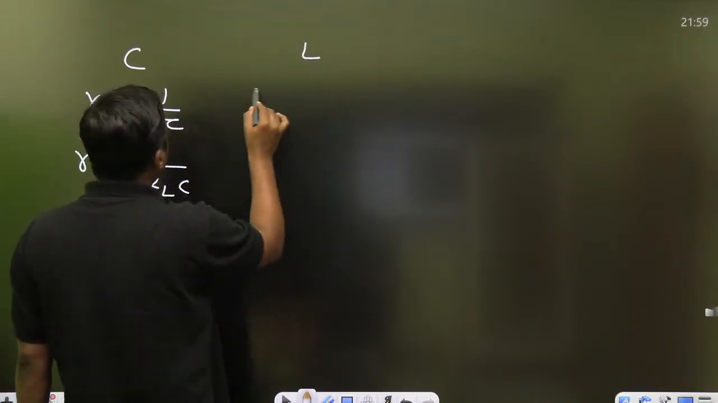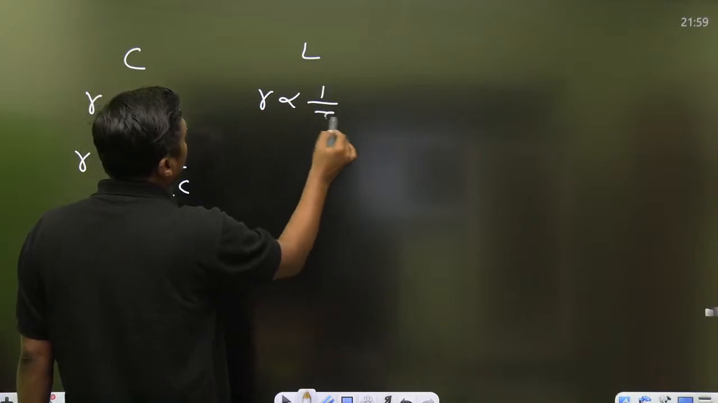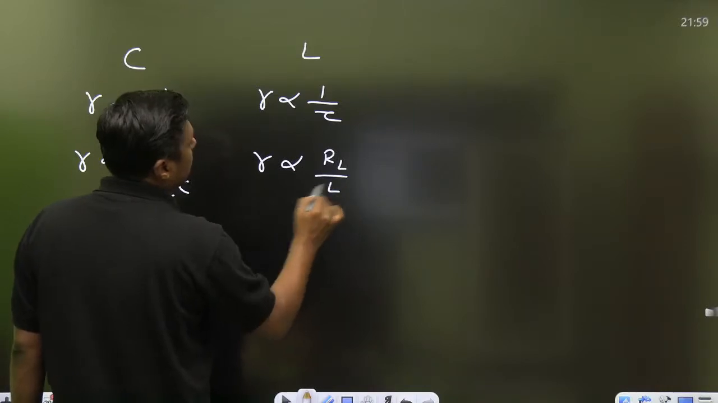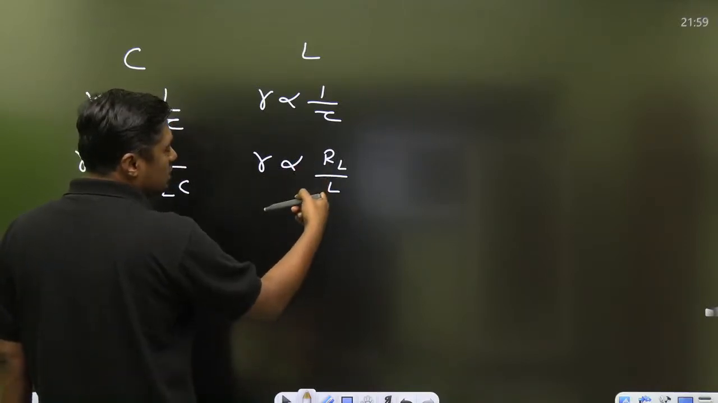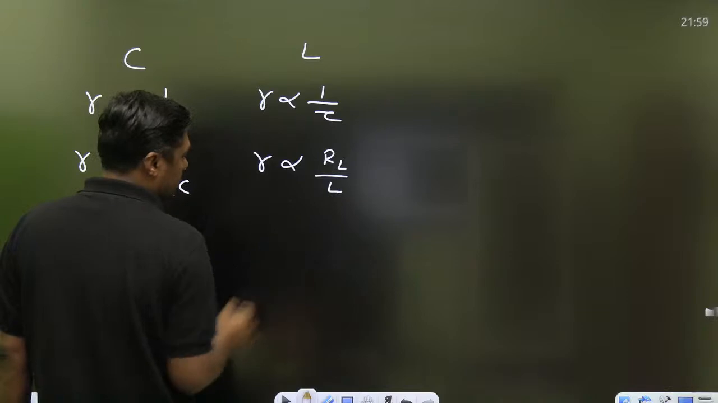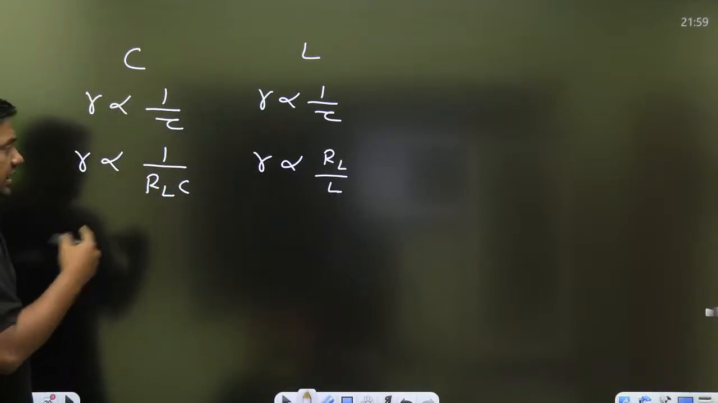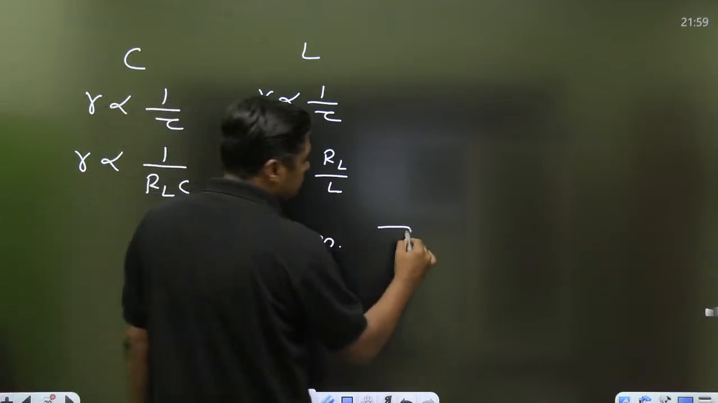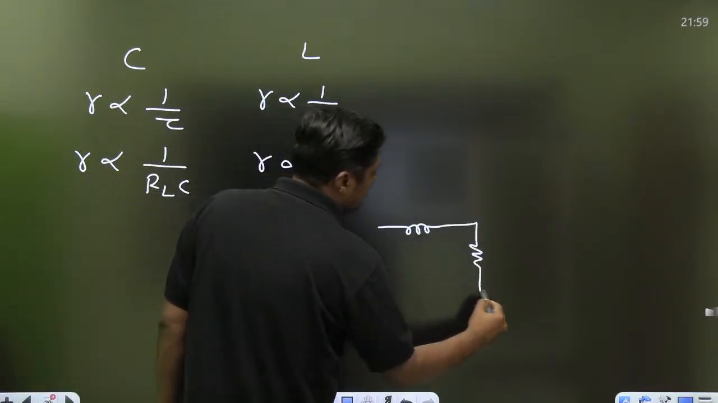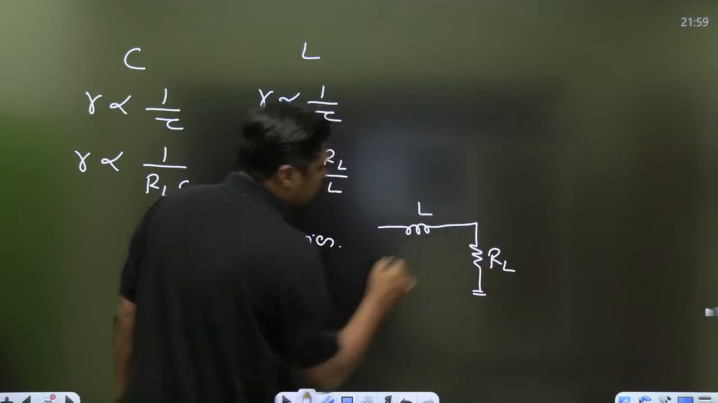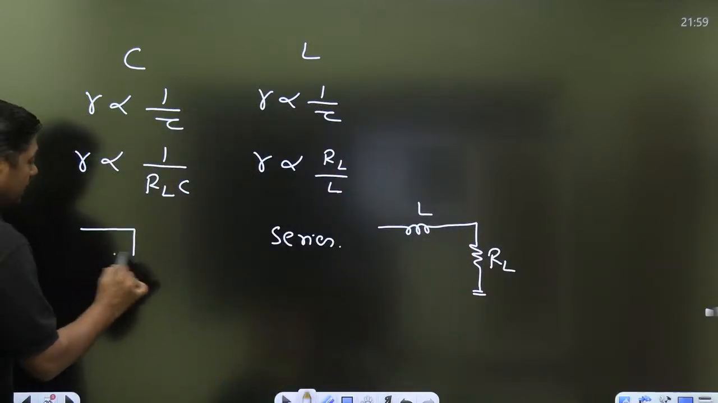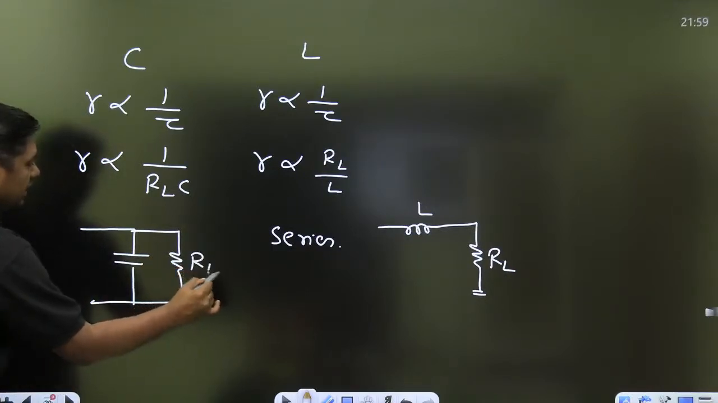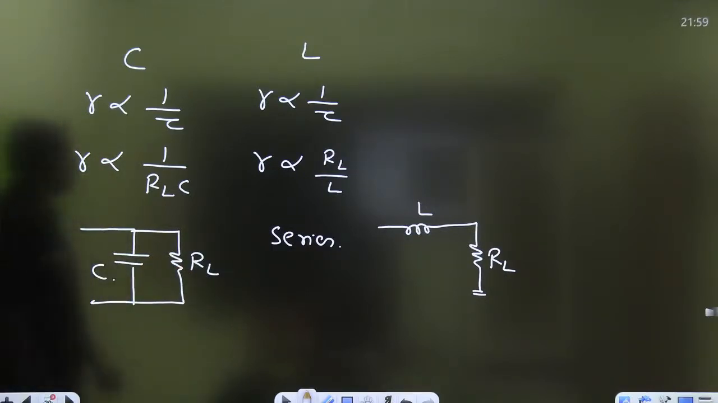In the case of an inductor filter, again it is proportional to 1 by tau, and it is proportional to RL by L. Then RL should be low, L should be as high as possible. The inductor is always connected in series with the RL, like that. The capacitor is always connected parallel with the RL. That is the difference between an inductor filter and a capacitor filter.